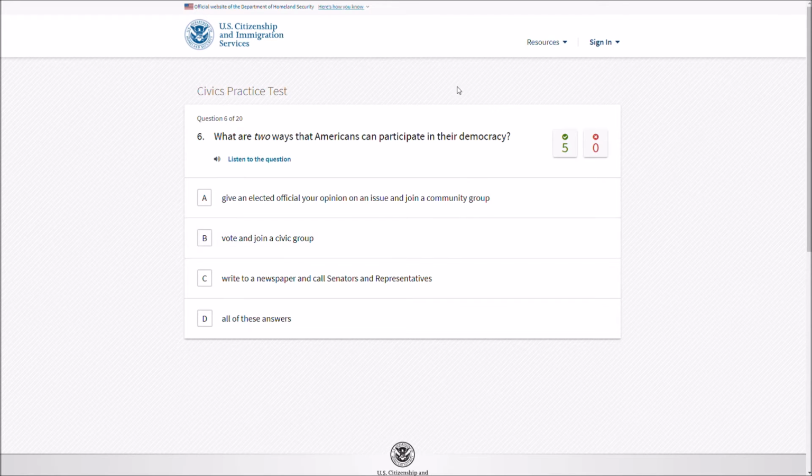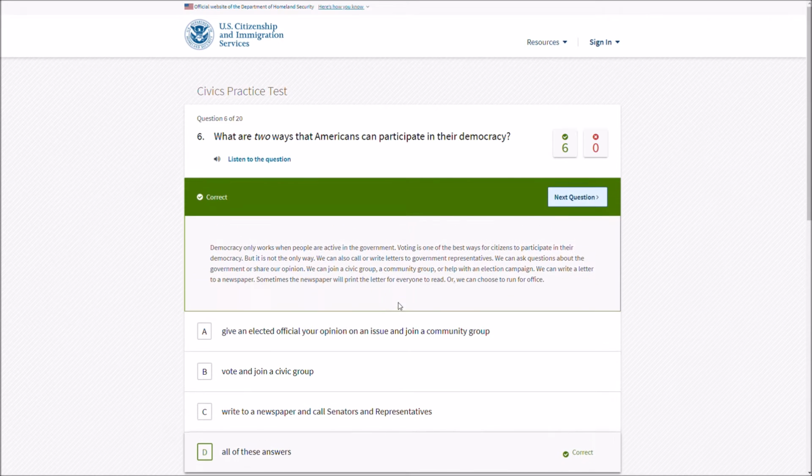Excellent. What are two ways that Americans can participate in their democracy? Vote. That seems a good answer. Give an elected official your opinion on an issue and join a community group, a civic group. Write to a newspaper and call senators and representatives. All of them. You could do all of them, except I don't know how that works because that's actually six answers, but don't worry about it. Democracy only works when people are active in the government.